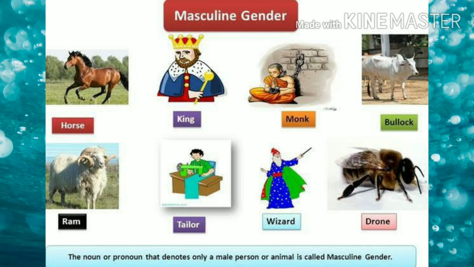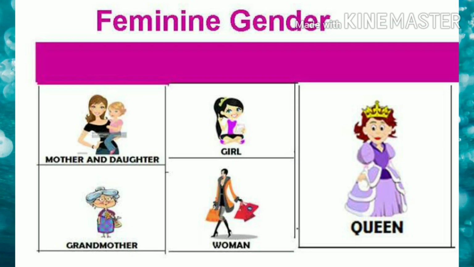Now let's go ahead with the other type, which is the feminine gender. As you all know, there is masculine, which refers to male, so the other one is feminine, which obviously refers to females. As you can see, the examples over here are mother, daughter, girl, grandmother, woman, queen, and there are more examples. You can check out the internet also for that.